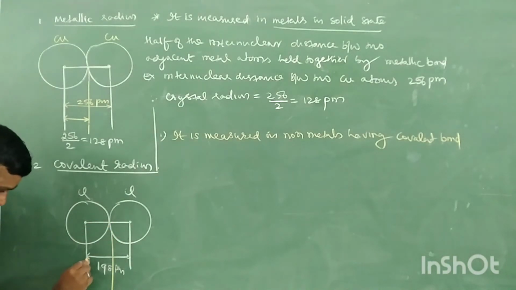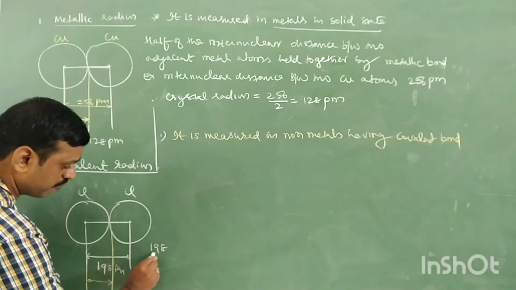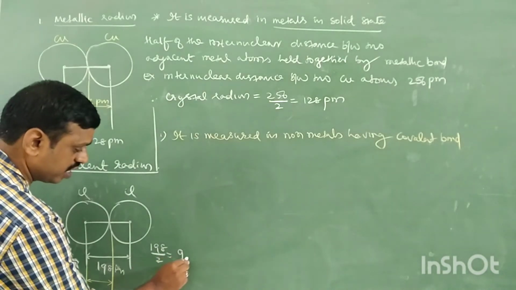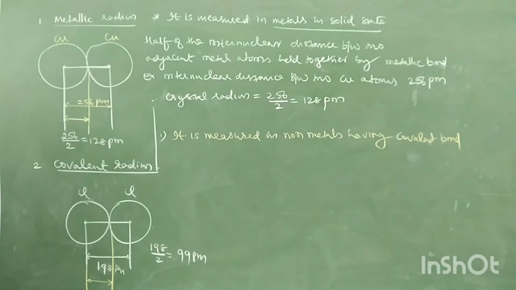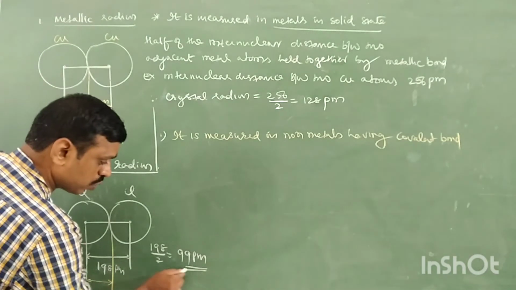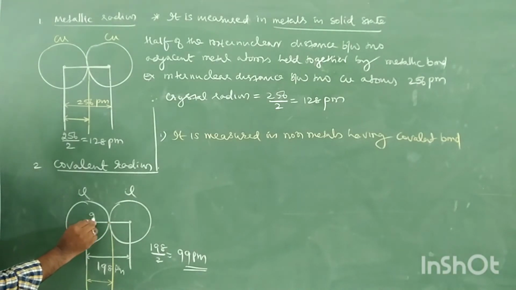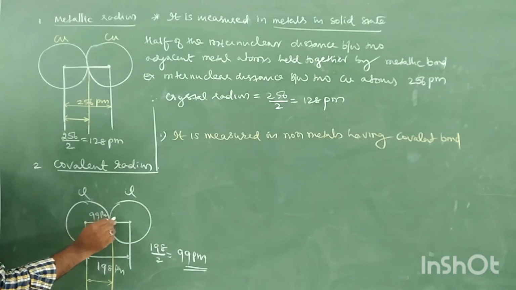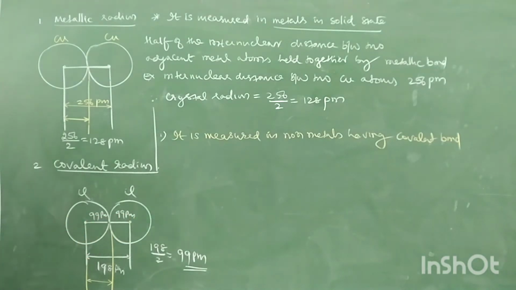Then tell me, what is half of the internuclear distance? So 198 by 2 is equal to 99 picometer. So this 99 picometer is what? The atomic radius of chlorine, meaning this distance. This is 99 picometer, and this is also 99 picometer, which is the atomic radius, nothing but the covalent radius.